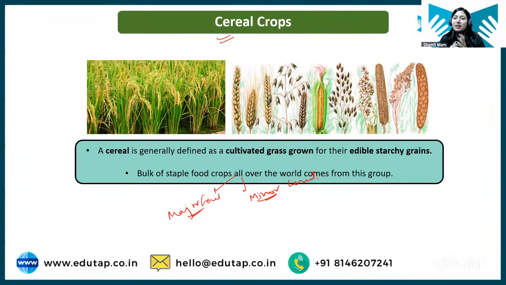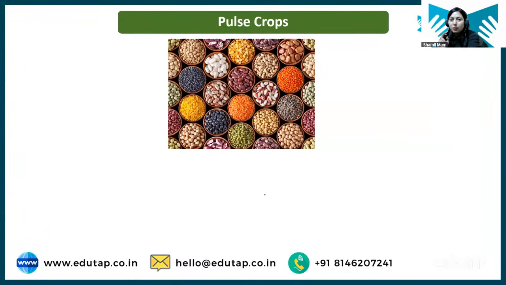So rice and wheat have more consumption, that's why they are major cereals, right? And minor cereals are your millets, because the consumption there is lower. So that's why they are considered minor cereals. Clear? Just understanding what cereals are and their examples is very, very important, and remember millets are also part of your cereals. Okay, coming to the pulse crop.